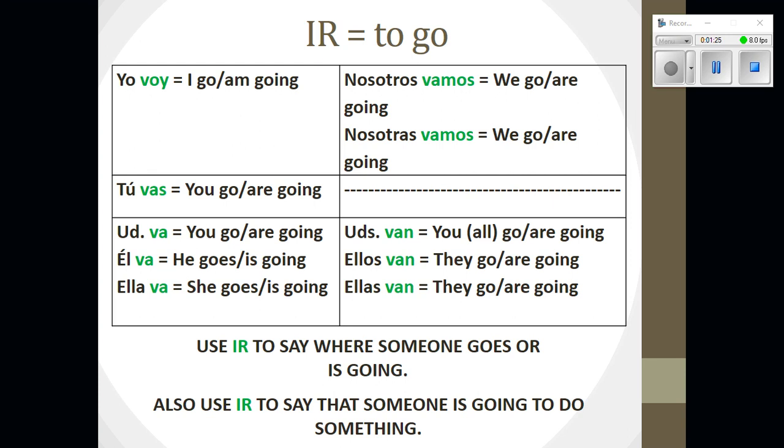Okay, so we also have a little bit of information that's useful below here. It says use ir to say where someone goes or is going. That's review. You already know that. Okay, you've already learned how to say things like voy a la clase, I'm going to class. However, there's a new use. It says also use ir to say that someone is going to do something. All right, so we haven't practiced this yet, so you're going to learn this construction today. Pause the video again this time and fill out the information below the chart on part A.